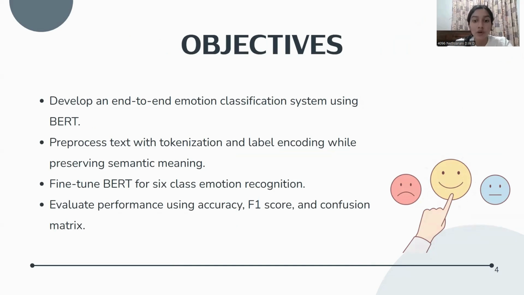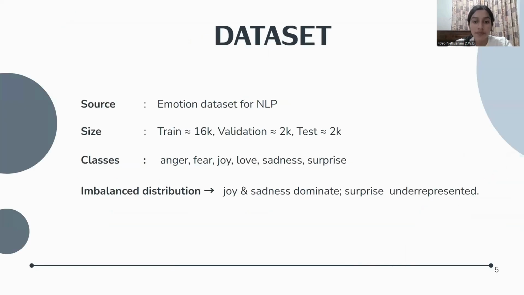To meet these goals, we start with the dataset. We use the emotion dataset for NLP, roughly 16,000 train, 2,000 validation, and 2,000 test samples across 6 classes. This distribution is imbalanced, with joy and sadness dominant, while surprise is underrepresented.